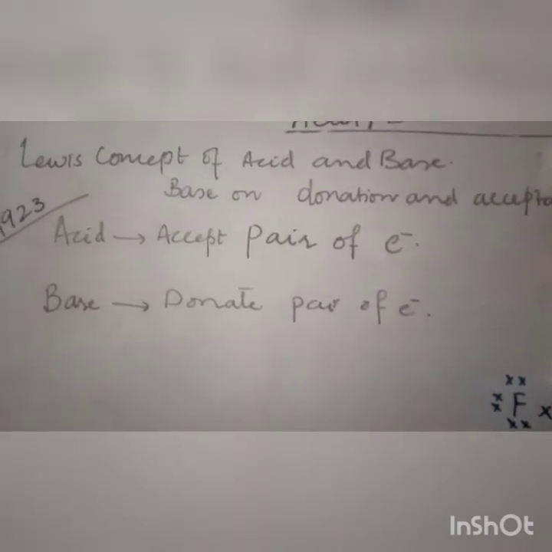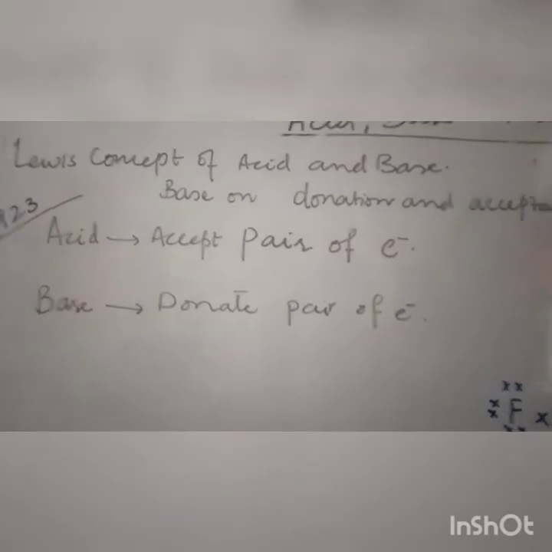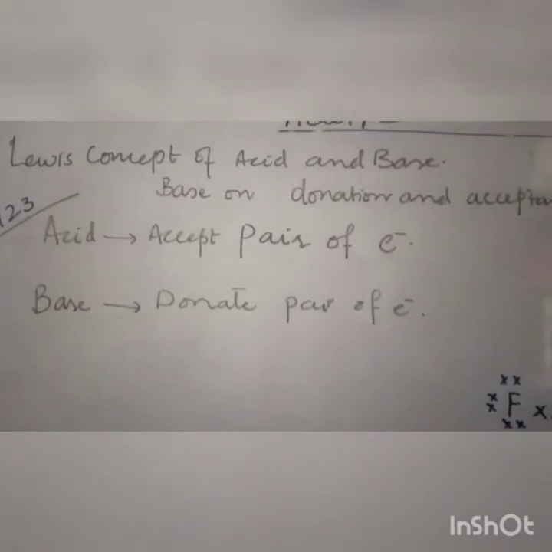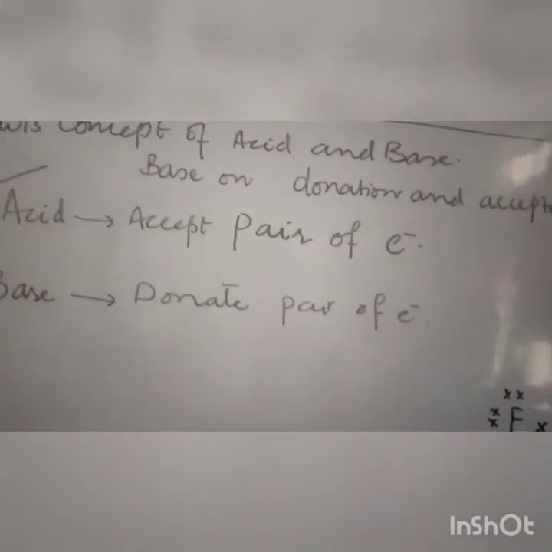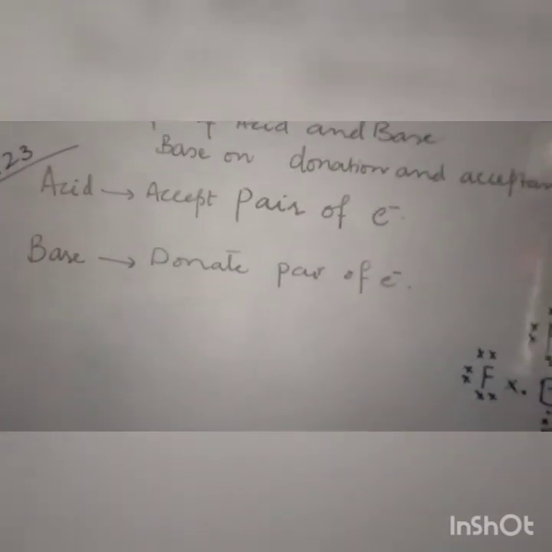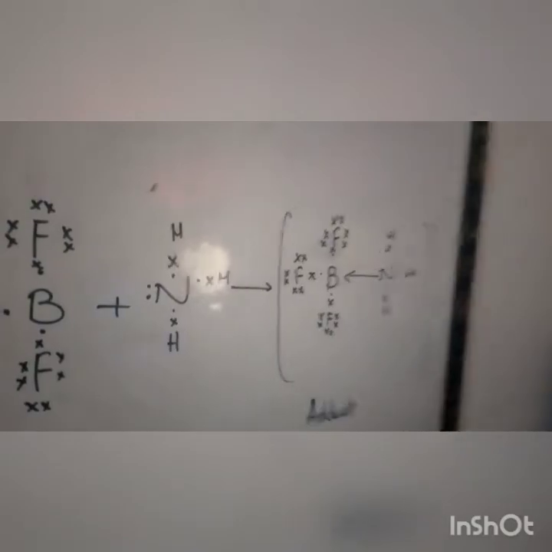Acids are those which can accept a pair of electrons, and bases are those which can donate a pair of electrons. Understood? The first thing is that acids are those which can accept the pair of electrons, and bases are those which can donate the pair of electrons. Let's come to the example. We have here the example of BF3 and NH3.